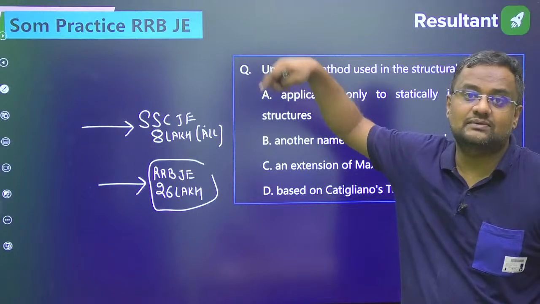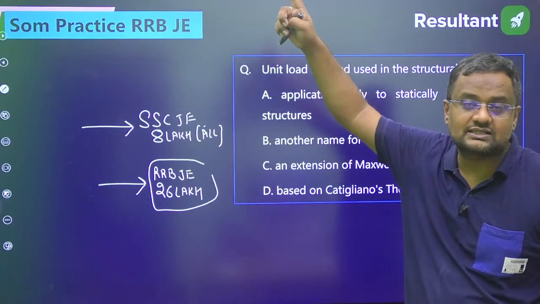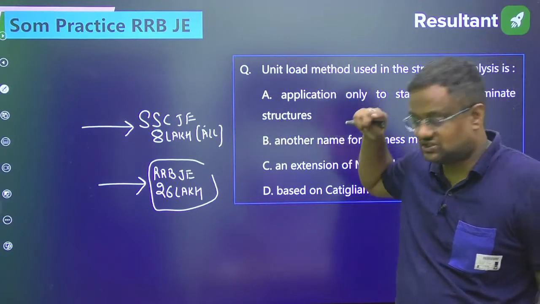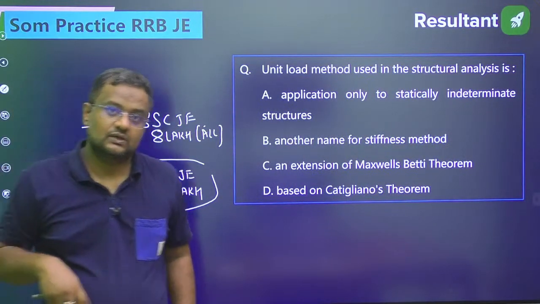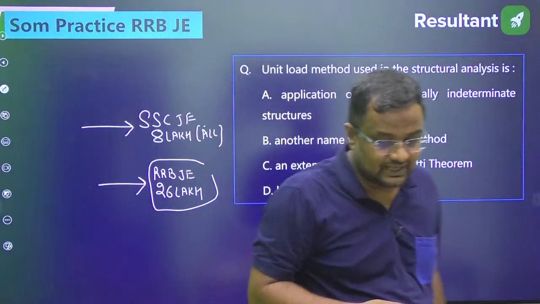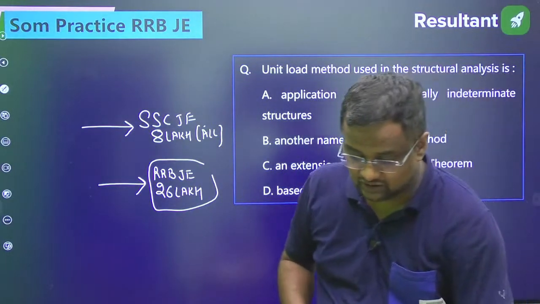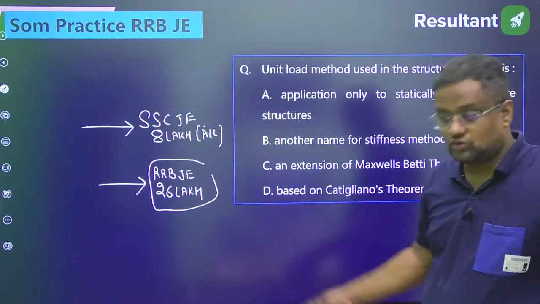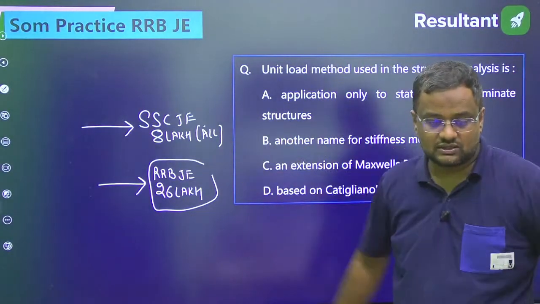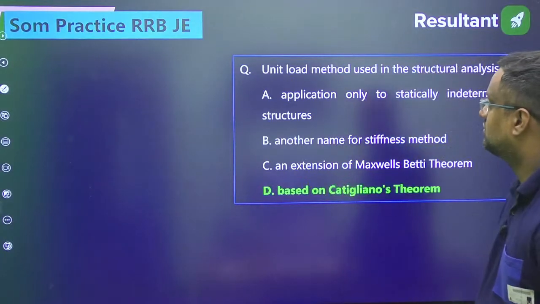AutoCAD, engineering mechanics, superstructure and substructure designing, fabrication, maintenance are not in SSC JE and other JE exams, but they are in RRB. Not going very deep, but they cover a very wide range of topics.